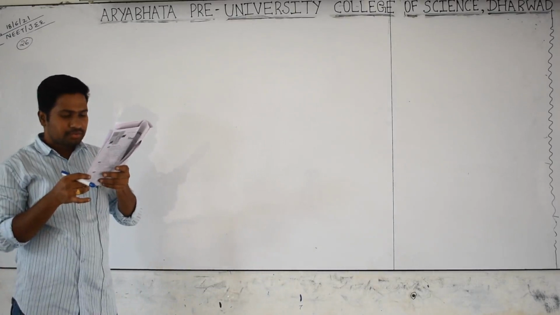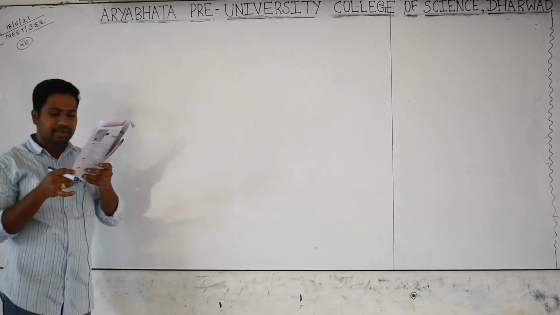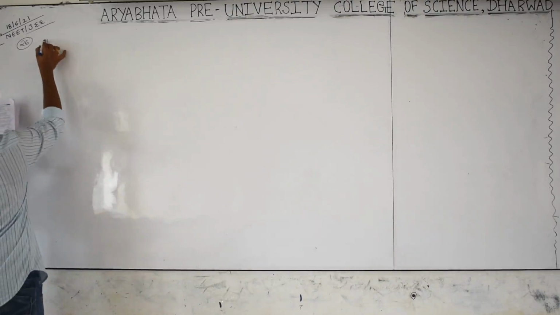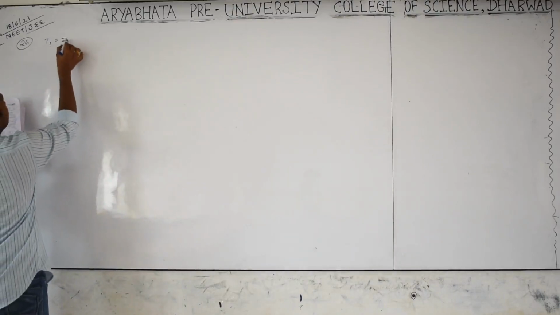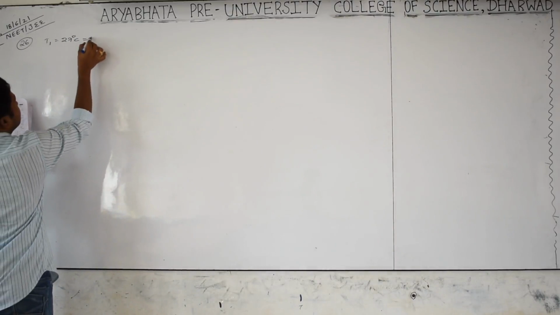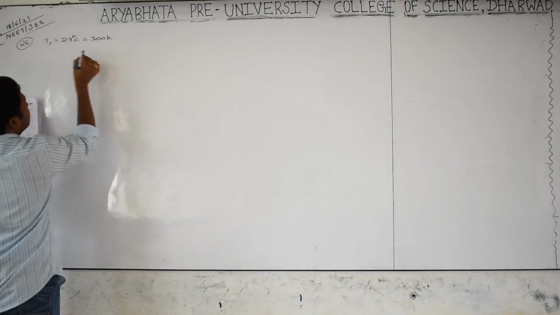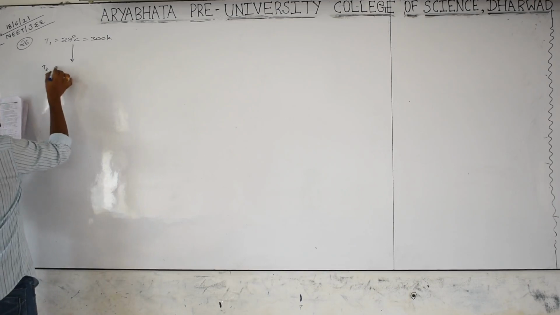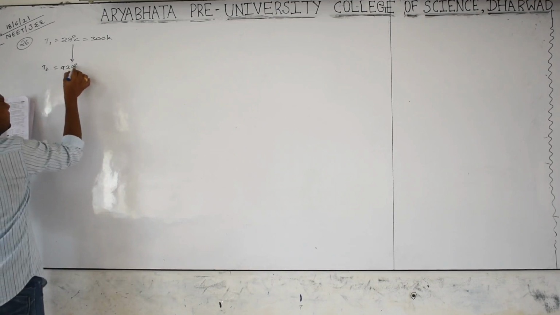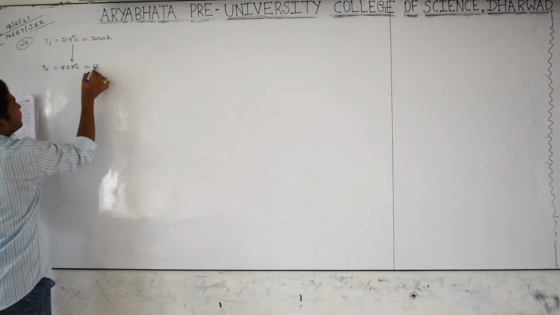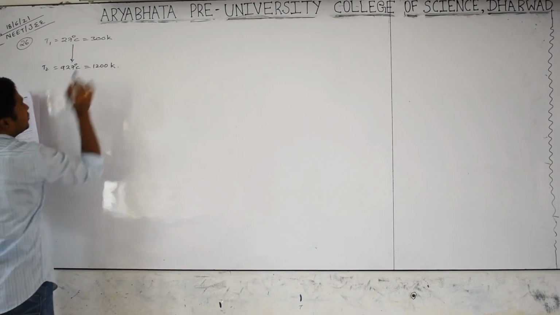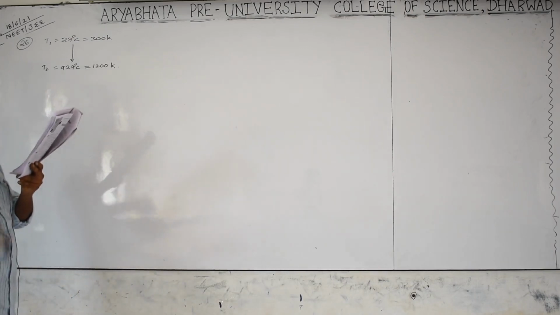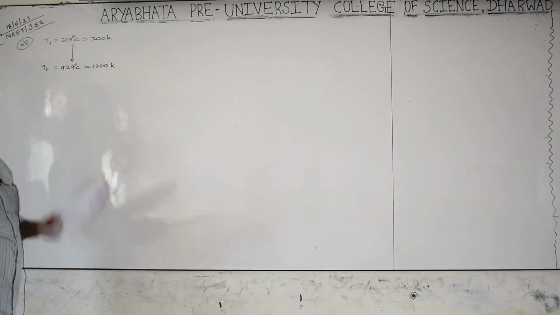The temperature of the gas is raised from 27 degrees Celsius to 927 degrees Celsius. Temperature T1 is 27 degrees, make it Kelvin, which is 300 K. The other temperature is 927 degrees Celsius plus 273, which gives 1200 K. Then how will the root mean square speed change?